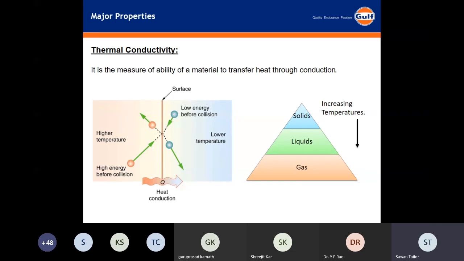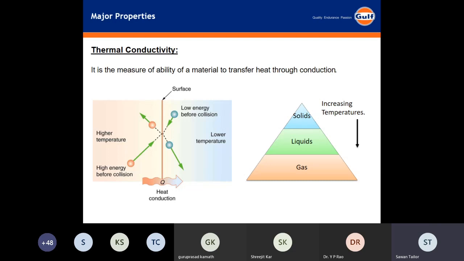That's the reason why thermal conductivity depends on the temperature. As it increases, the thermal conductivity decreases. This is the reason why thermal conductivity of a liquid, gas or solid decreases with the increase in temperature. Also, heat is conducted from one part to another because of collision. Where there is heat, the energy goes into some molecules, they collide with each other and transfer the energy, and then the heat is transferred to the other. So this is the basis of thermal conductivity.